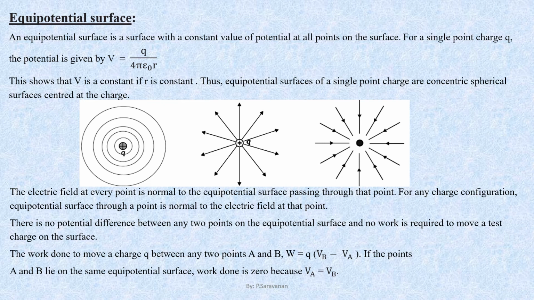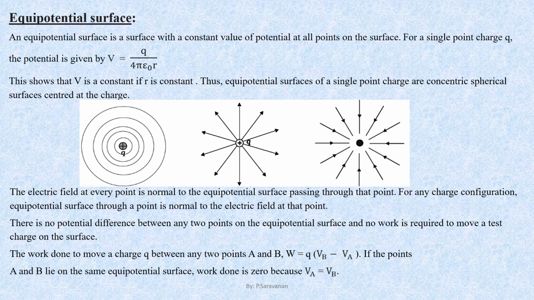Now look at the first diagram. The given charge is plus Q at the center. The first circle shown has a smaller radius, and the second, third, fourth, fifth circles onwards have continuously increasing radius. And you must remember that each circle is actually representing a sphere in 3 dimensions.